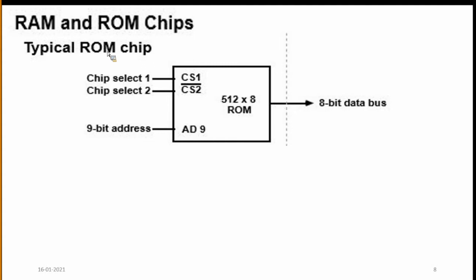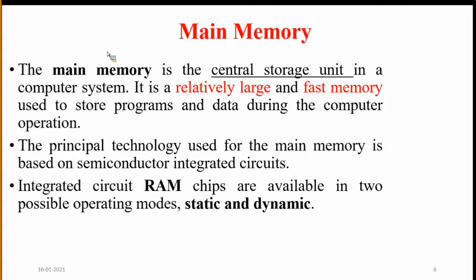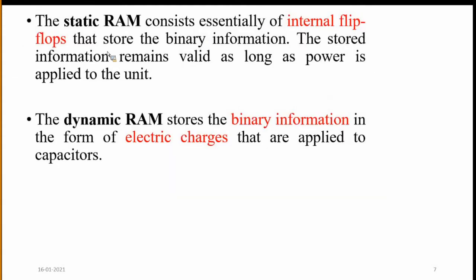See here, RAM and ROM. Simple. The RAM here is SRAM, a collection of flip-flops which can store binary information. A flip-flop stores 1 bit of information.